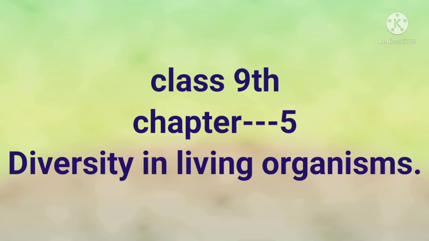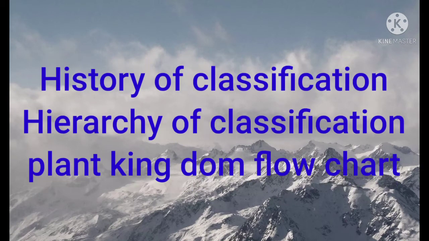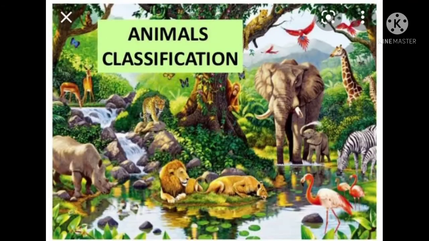Today I would like to explain to you about 9th class chapter 5, diversity in living organisms. In the previous class, you learned about diversity in plants, diversity in animals, and variation in plants, the history of classification, the hierarchy of classification, and the plant kingdom flowchart. Students, now we discuss classification of animals.